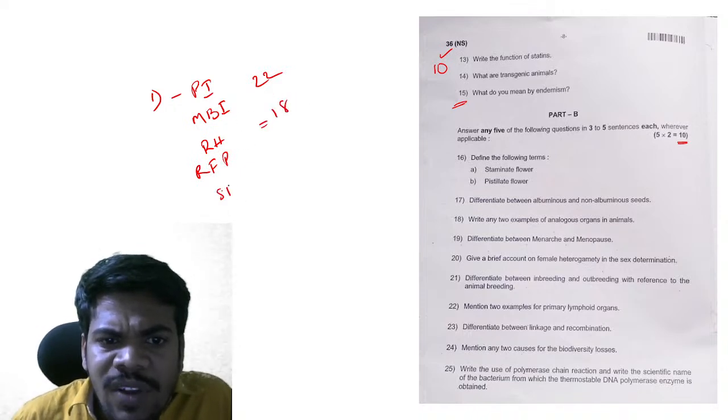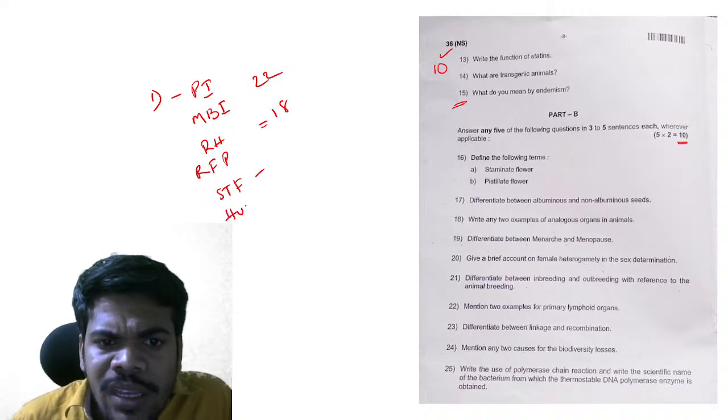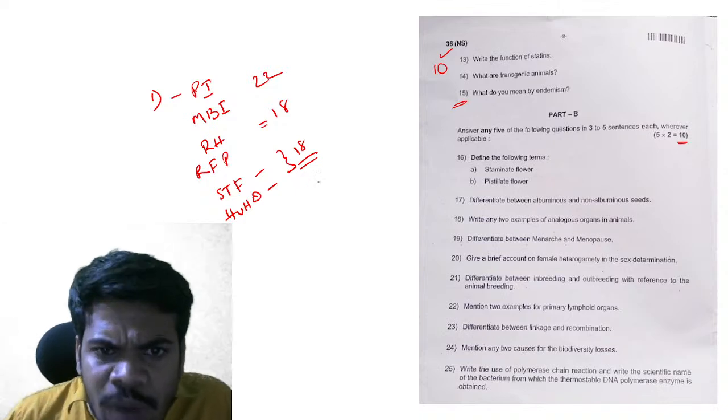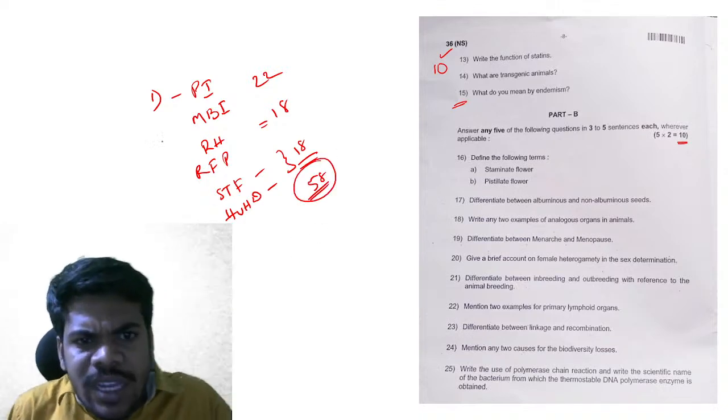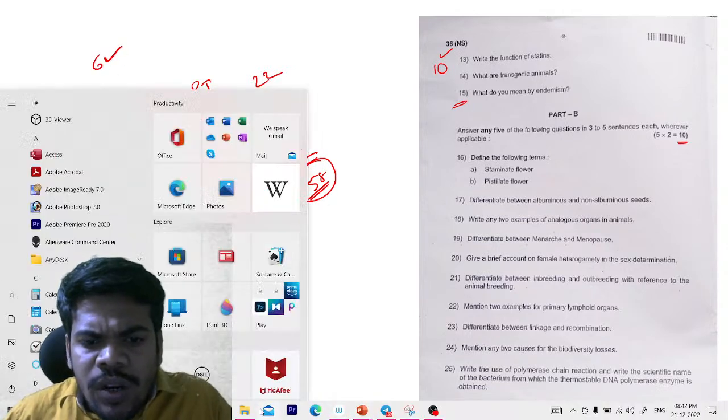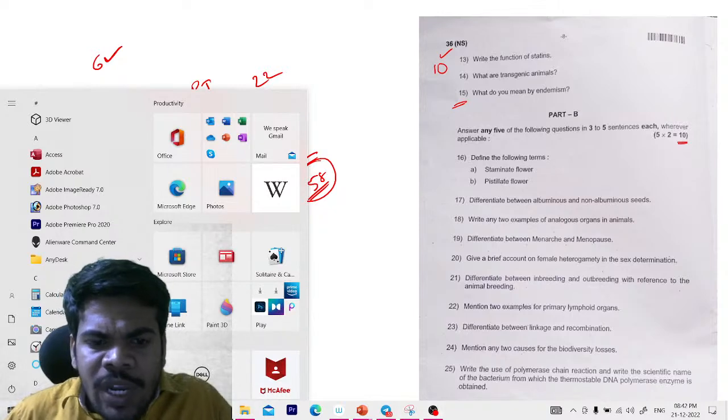And strategies for food enhancement, and human health and diseases. From this also 18 marks. So how many marks will you get? 58 marks. So these are the only 6 chapters we selected from biology for preparation of your PU examination.